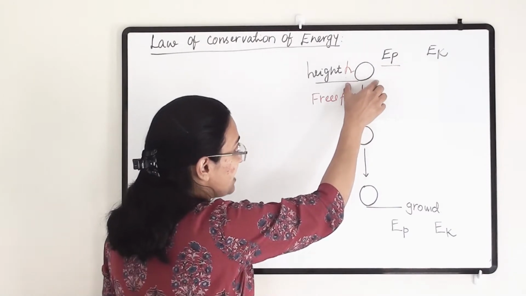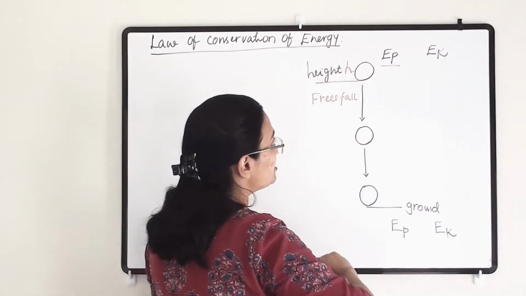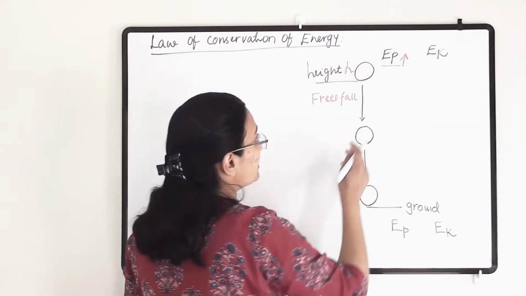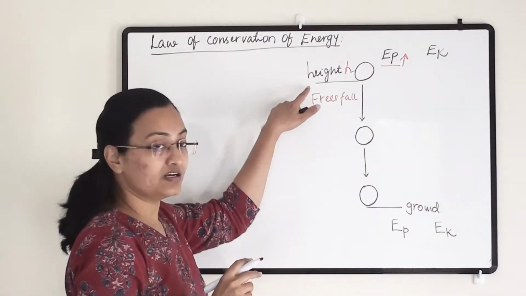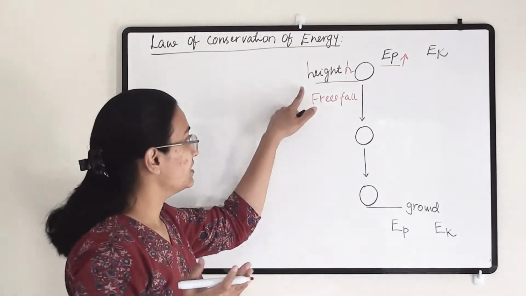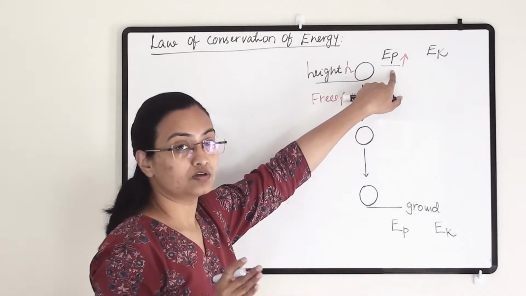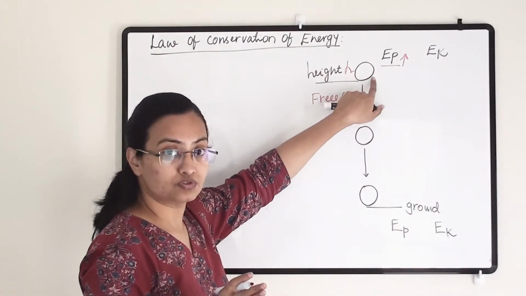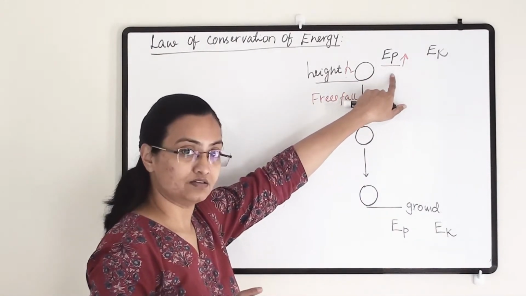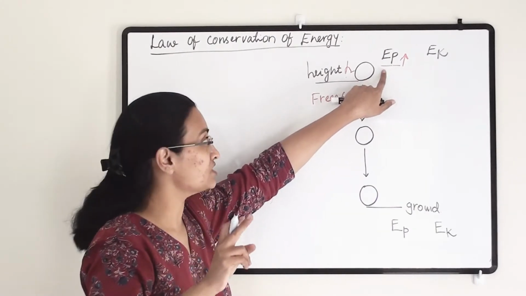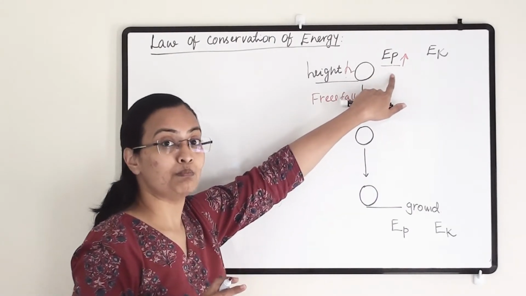Now at this height its potential energy is maximum because we have raised this ball to this height and we have done some work on that. Due to that work the energy has been stored in this ball in terms of potential energy. So when a ball is at a certain height at resting position, its potential energy is maximum.